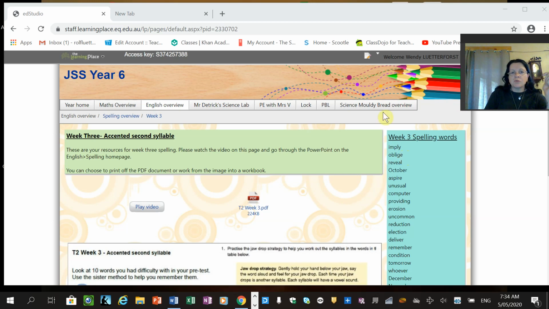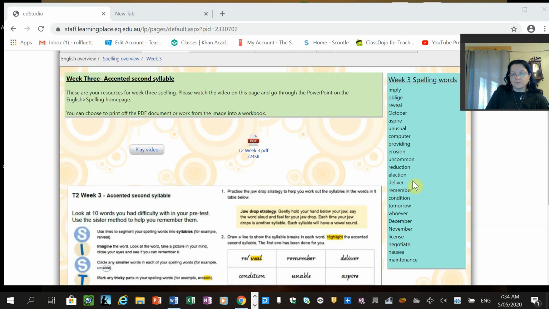First up, and then put the definition. So the words are imply, oblige, reveal, October, aspire, unusual, computer, providing, erosion, uncommon, reduction, election, deliver, remember, condition, tomorrow, whoever, December, November, license, negotiate, nausea, and maintenance.